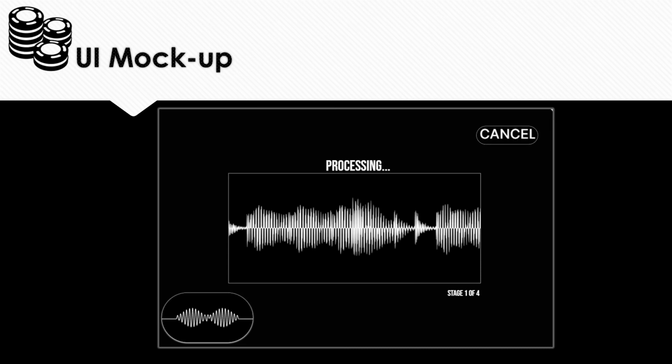Now, just to visualize that point a little bit, this is a general UI mockup of our synthesizer. In which you can see, bottom right, we have stage 1 of 4, which indicates the stage number and how many stages there are in the program. And also what goes on in the stage, which is processing, which may involve converting your sample to an AI form. Other stages may include audio cleanup, audio cuts and slices and edits and things along those lines that the user can make. So we're trying to walk the user through the process instead of them being left in the dark, which can be seen with the alternatives, the online-based synthesizers.